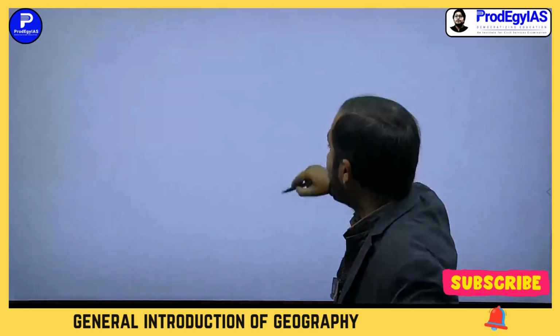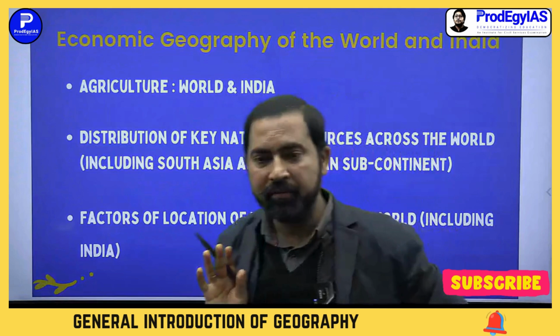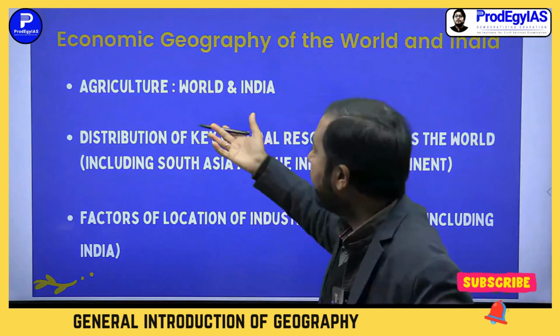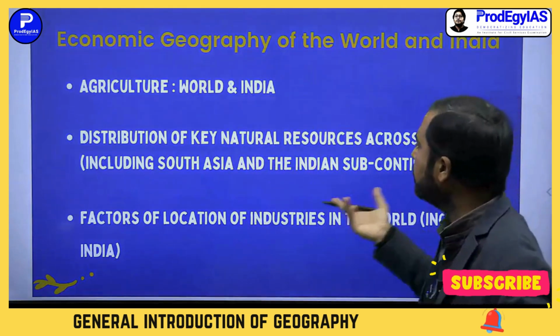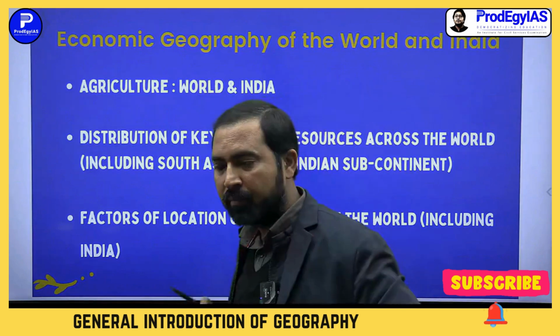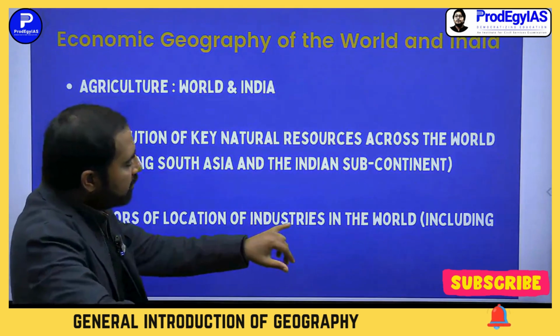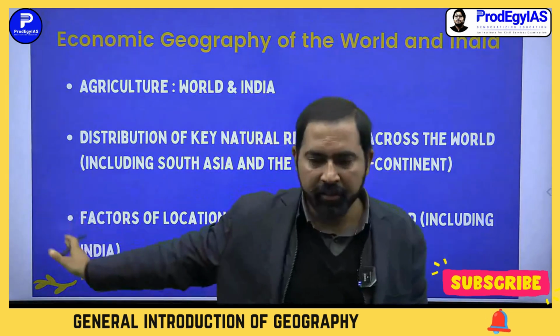Then the last topic is economic geography of the world and India. Agriculture, distribution of key natural resources across the world, including South Asia and Indian subcontinent, and factors of location of industries in world, including India. Okay, generally this is written in the UPSC notification.